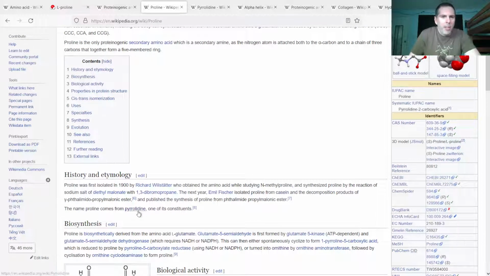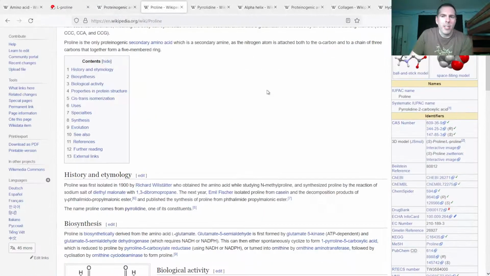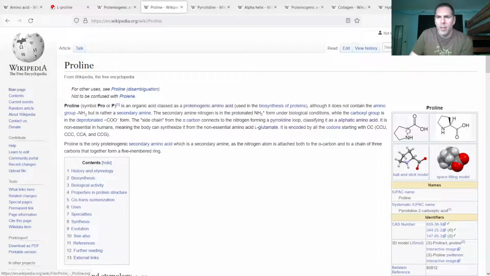Proline is named after this pyrrolidine, and it's essentially the same thing where you have 4 carbons and a nitrogen, and you can see that here, 4 carbons and a nitrogen.